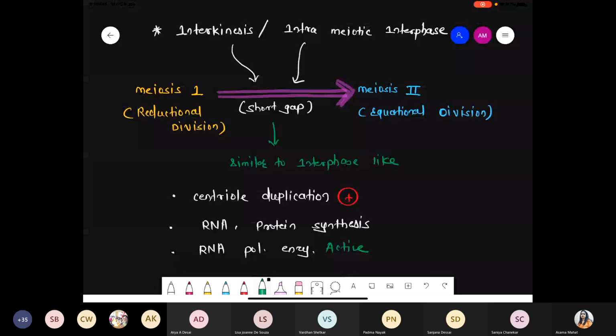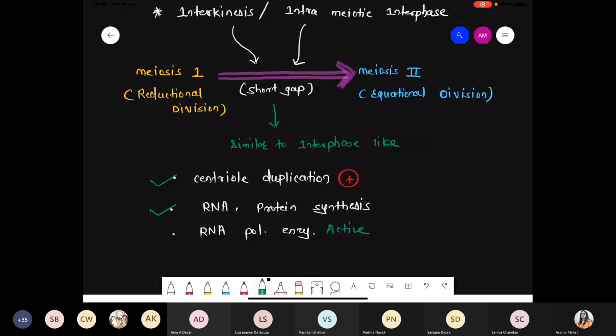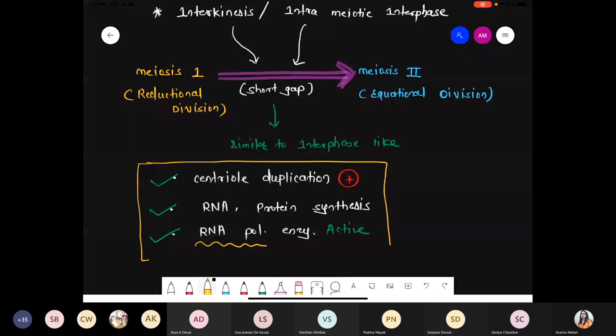So just see what kind of scenario is happening. During this phase, some events occur. Number two, centrioles get doubled, that is centriole duplication. Synthesis of RNA, synthesis of protein, and definitely if you are synthesizing RNA like rRNA, mRNA, tRNA, at that time there is one enzyme, RNA polymerase enzyme, which should be active, right? So these are the very important steps or scenarios carried out during the interkinesis process.